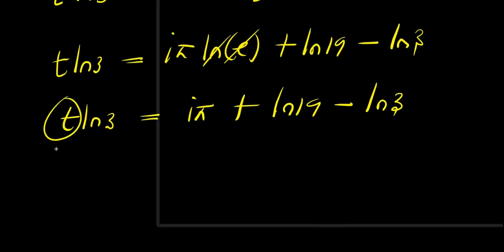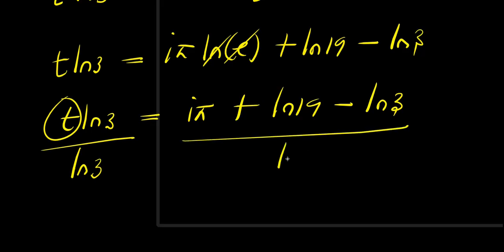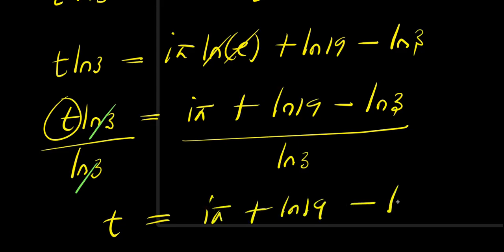So isolating t, this divided by natural log 3 and this divided by natural log 3. So this cancels this. I have t equals i times pi plus natural log 19 minus natural log 3, divided by natural log 3.